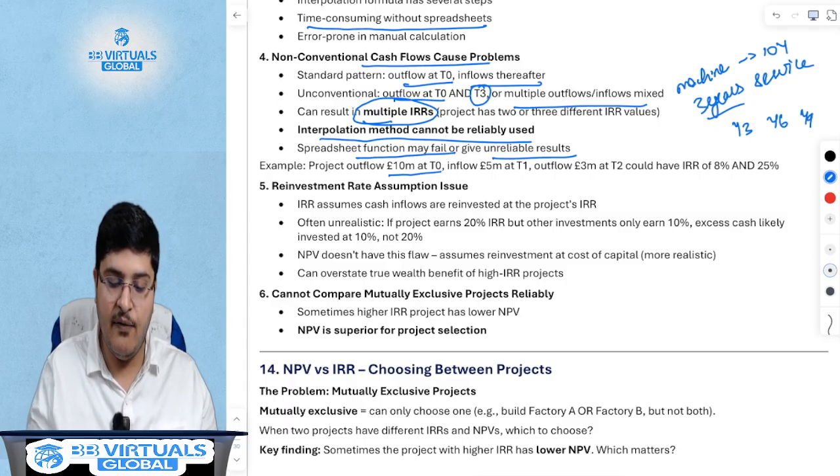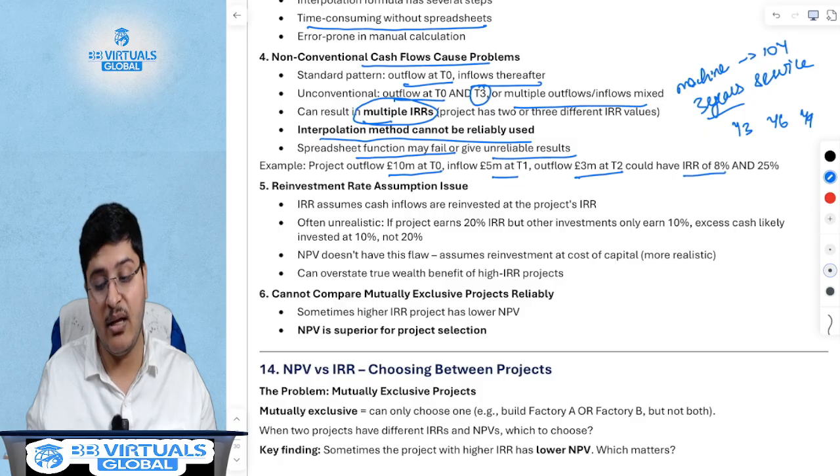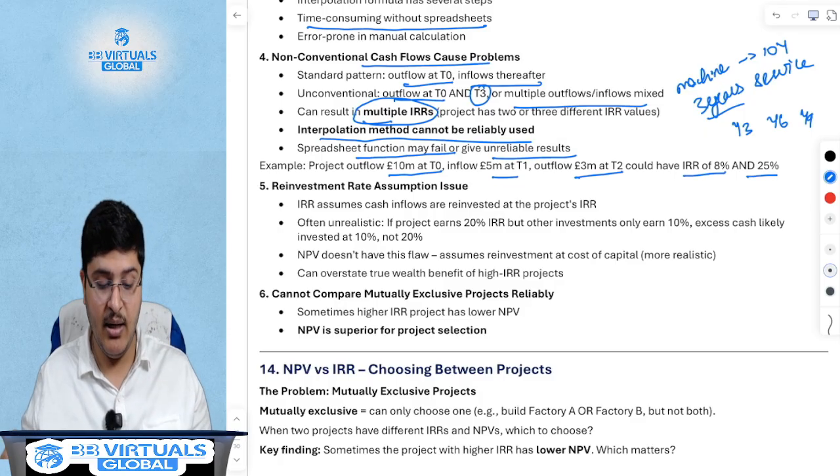For example, a project which has a 10 million outflow at T0, 5 million inflow at T1, and 3 million at T2 could have an IRR of either 8% or 25%. There could be 2 IRRs.